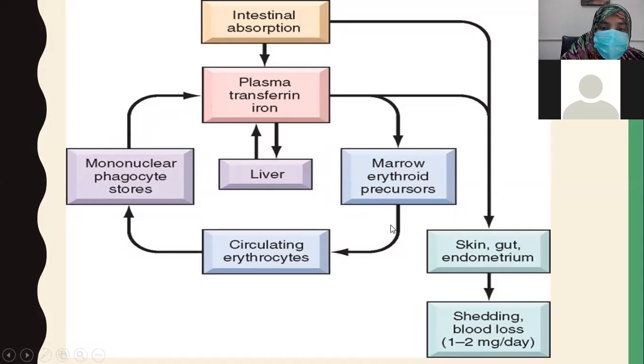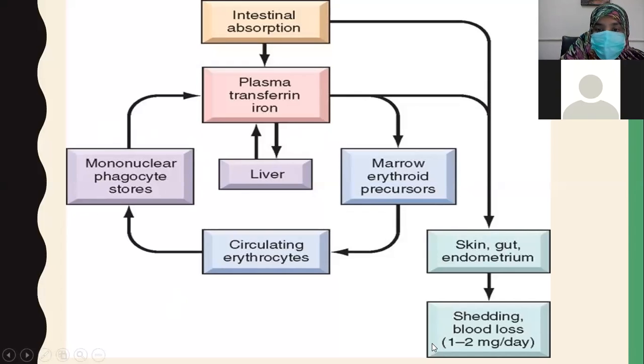Marrow erythroid precursors then make mature RBCs. These mature RBCs come into the circulation. These are circulating erythrocytes, and when they reach their old age, they go to the spleen, as the spleen is the graveyard of RBCs. In the spleen, iron is again taken up and stored in macrophages.